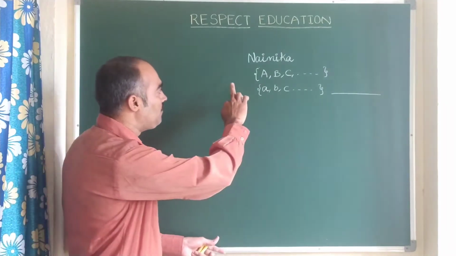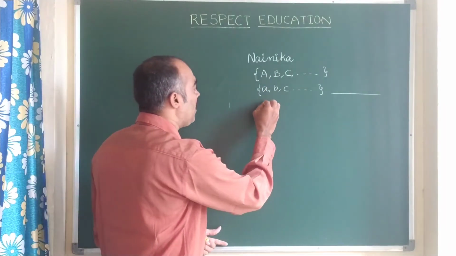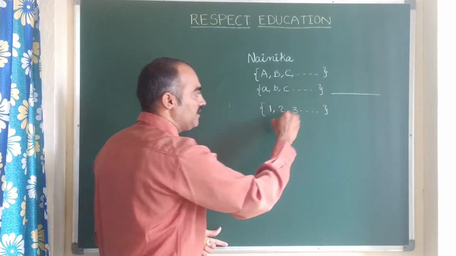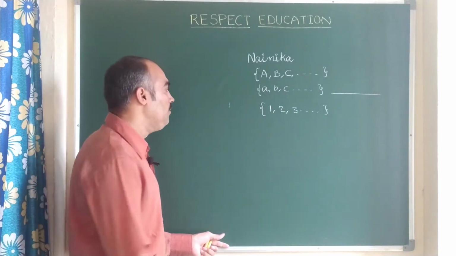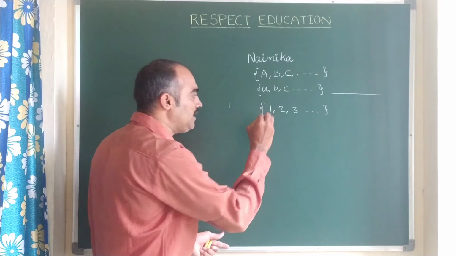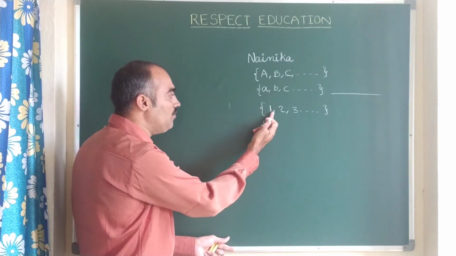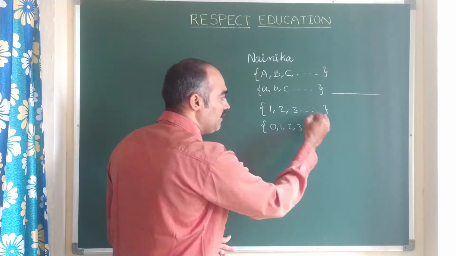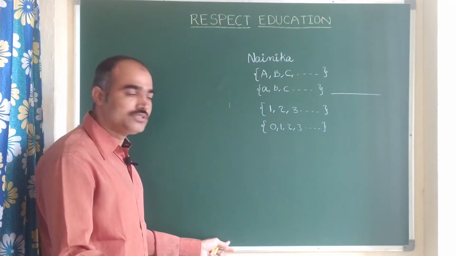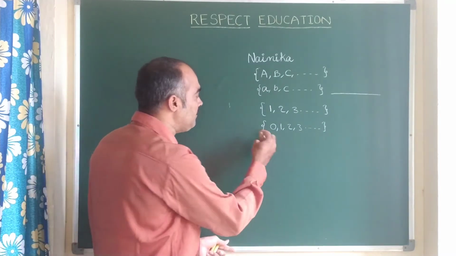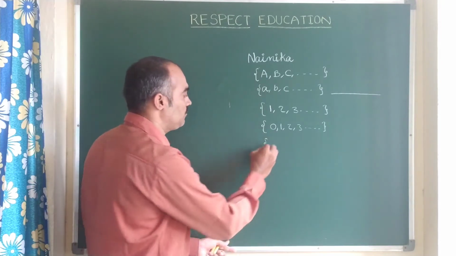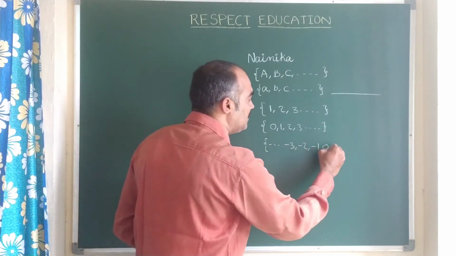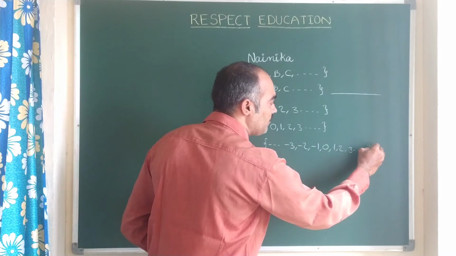Right. After teaching alphabets, she will be taught numbers. Those are 1, 2, 3, and so on. These are numbers. Now, when she grows up, she will come to know that before 1 there is another number, that is 0, then 1, 2, 3. Clear? As she grows more, she will come to know that there are negative integers also. Those are -3, -2, -1, then 0 comes, 0, 1, 2, 3, and so on.